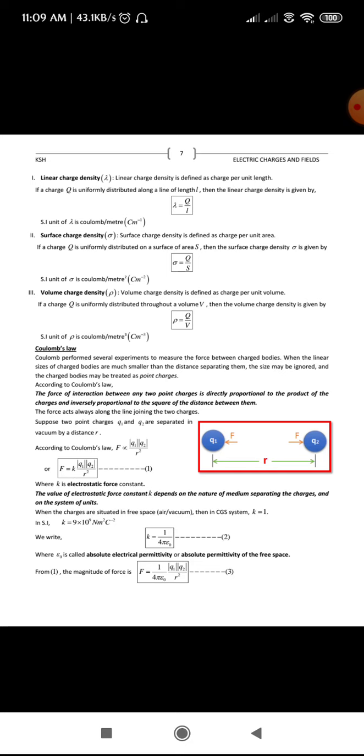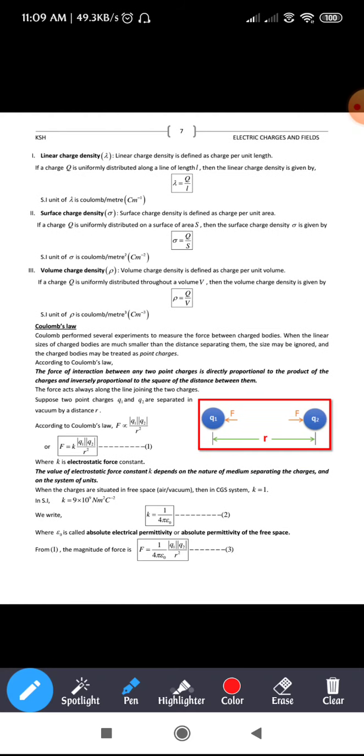According to that, Coulomb defines the forces between two charges as follows. You can go through the statement which has been highlighted. The force of interaction between any two point charges is directly proportional to the product of the charges and inversely proportional to the square of the distance between them. As you can see in the figure, we have two charges, q1 and q2, separated by a distance r.